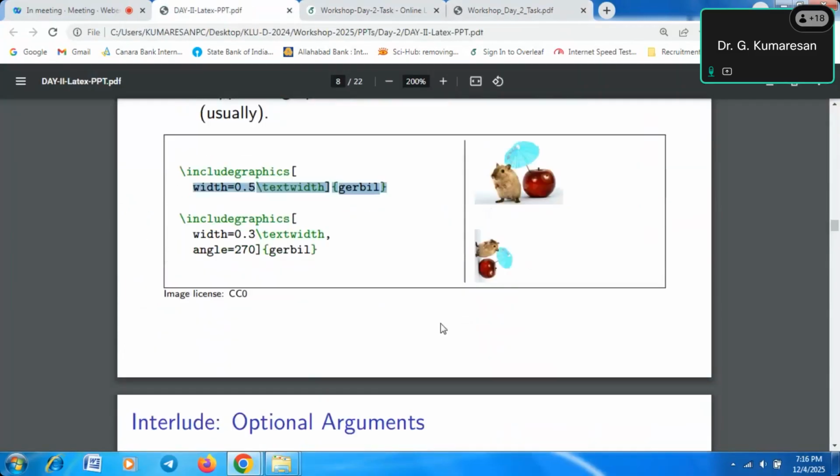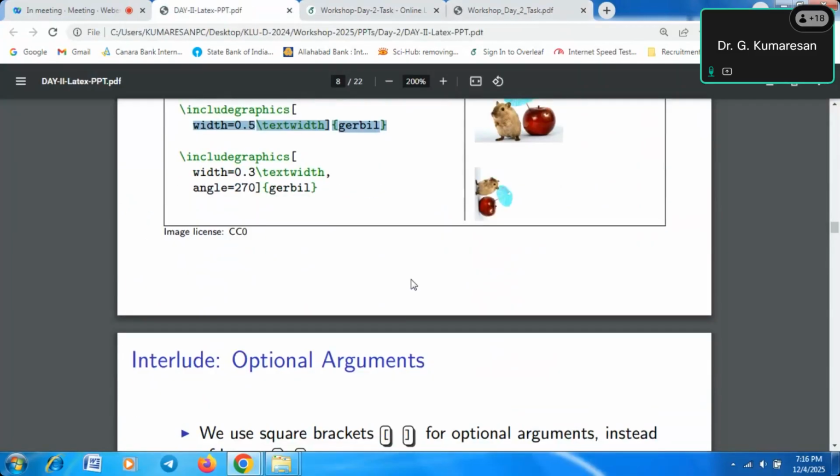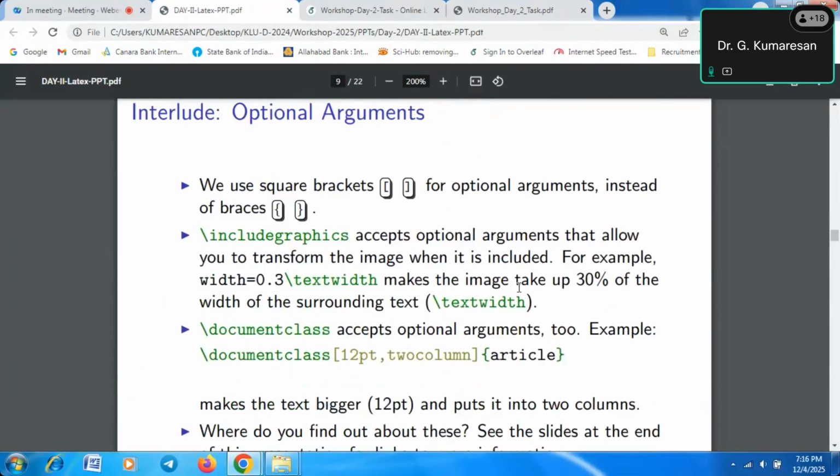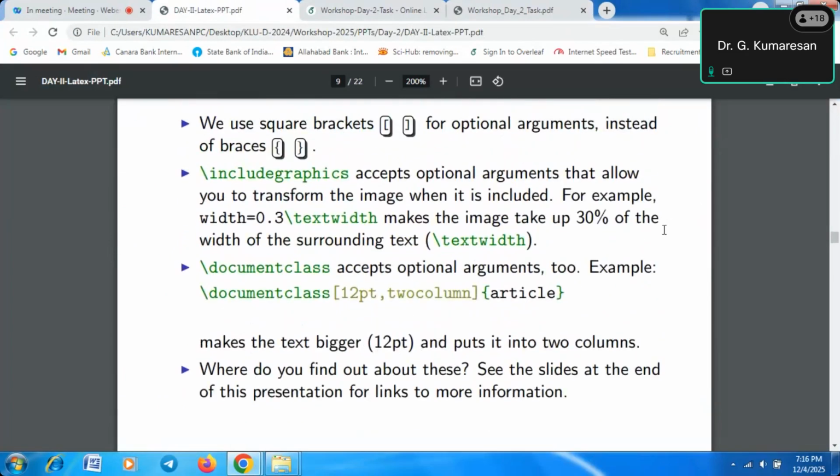And this is the command we used for uploading figures into the LaTeX document. And the second one is the optional argument. What is the optional argument? Whenever we are uploading images, we have to include the graphics.